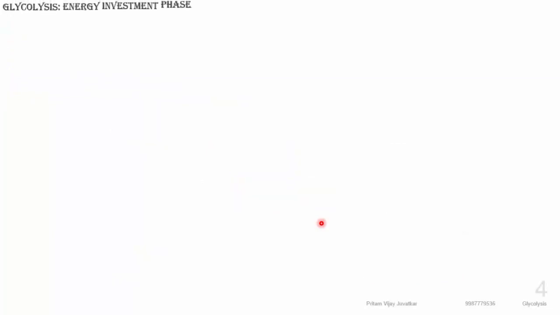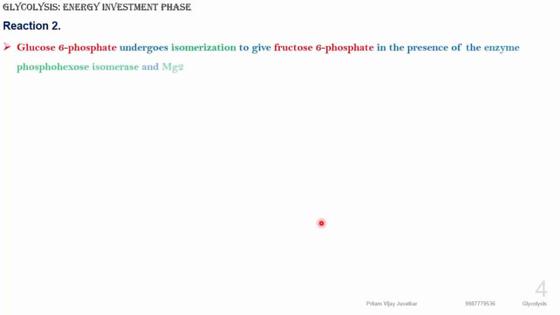Now, the next reaction of the energy investment phase is the glucose 6 phosphate isomerization reaction. The isomer of glucose is nothing but fructose. So glucose 6 phosphate can isomerize to form fructose 6 phosphate.